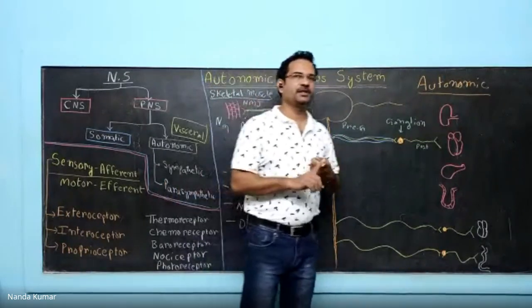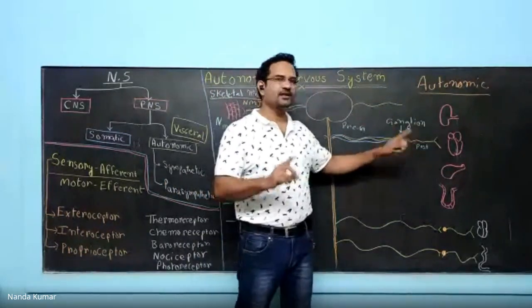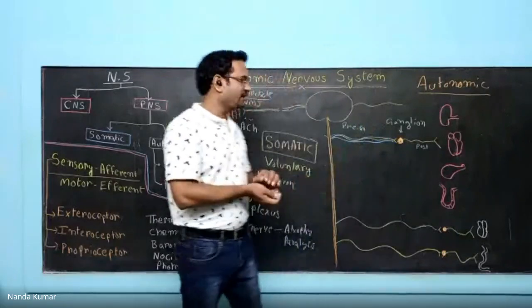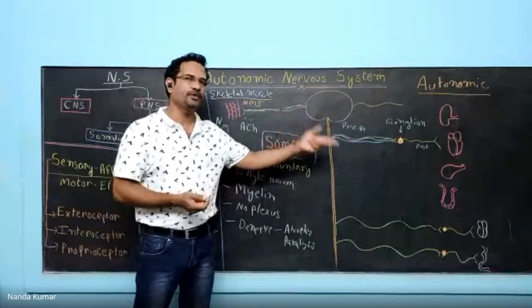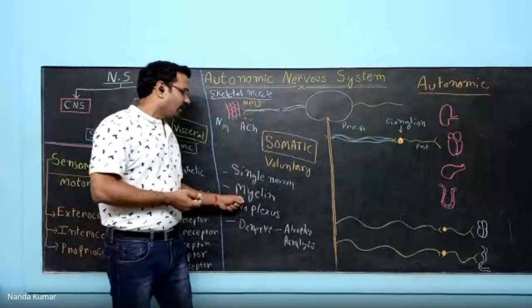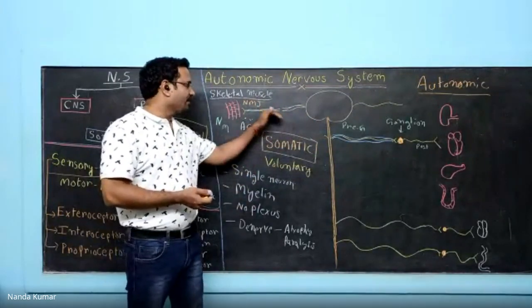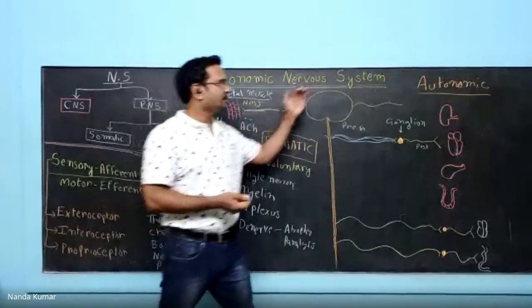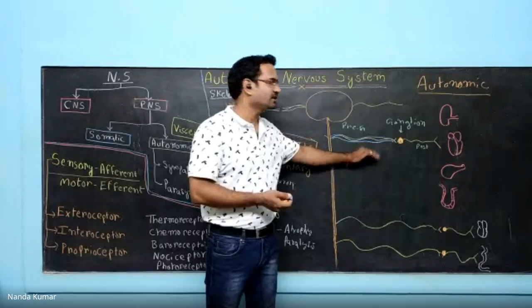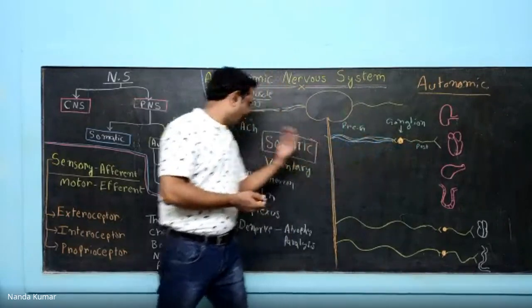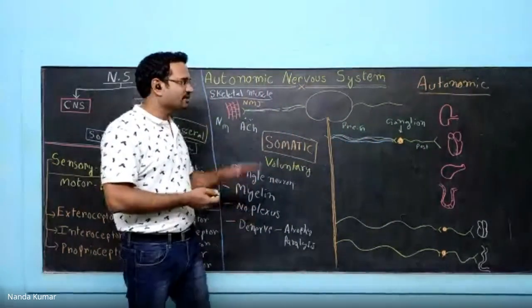There are exceptions, but in the majority of cases postganglions are not myelinated. So first one is, unlike somatic, it is not a single neuron. There are two neurons, preganglionic and postganglionic. Second one, myelin is completely present in somatic nervous system, whereas in autonomic nervous system, only preganglionic has myelinated neurons. Next one, extensive plexus.